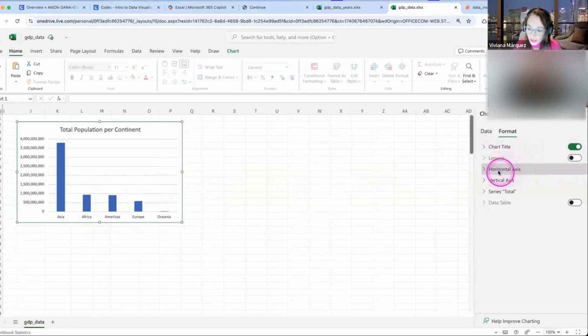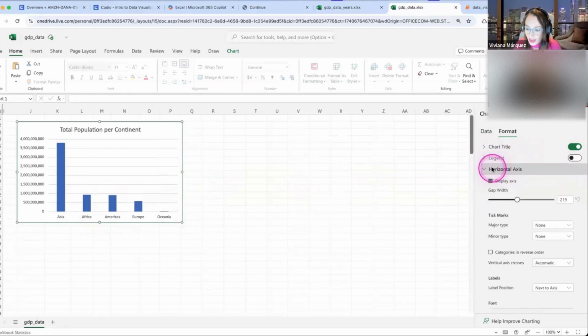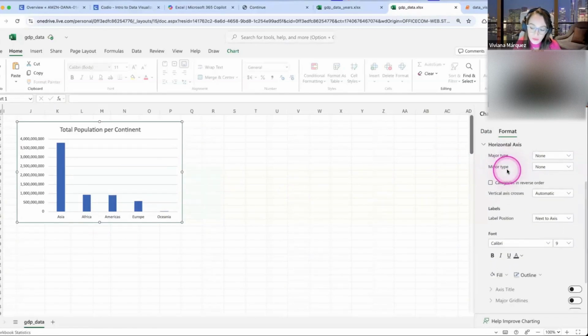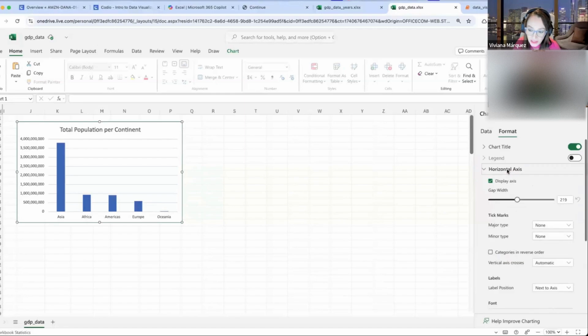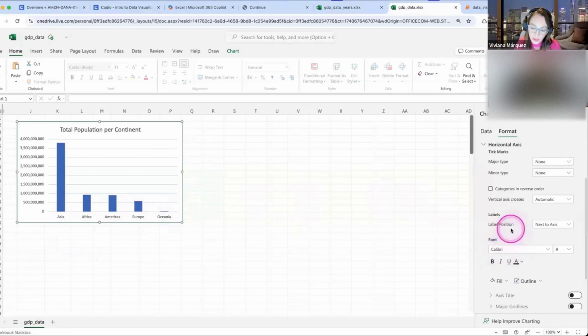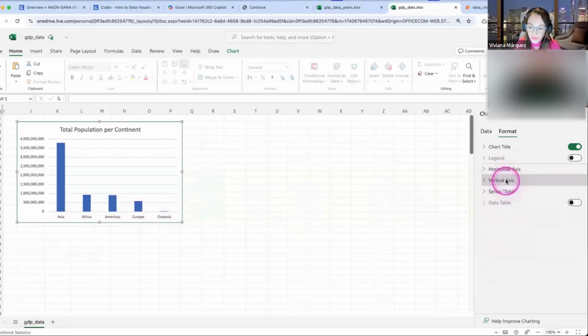Okay, so I turned off the legend. For the horizontal axis, I think it's fine, but you can open this menu here and see if you wanted to change something, this is where you would change it. Like if you want to change the font of these names, that's where you would do it, but I'm not going to do that now.